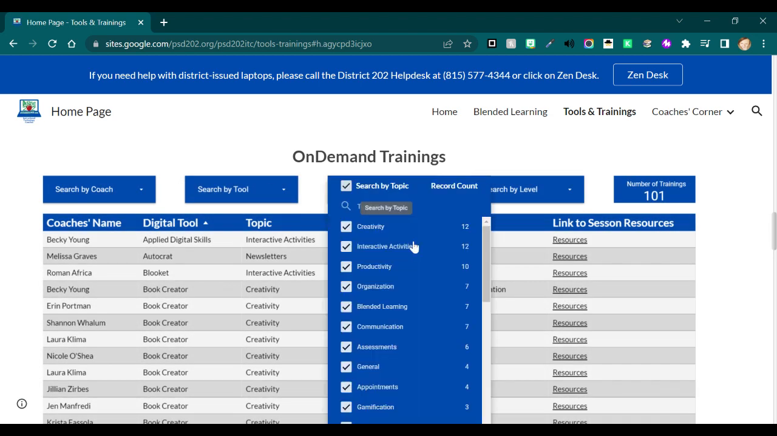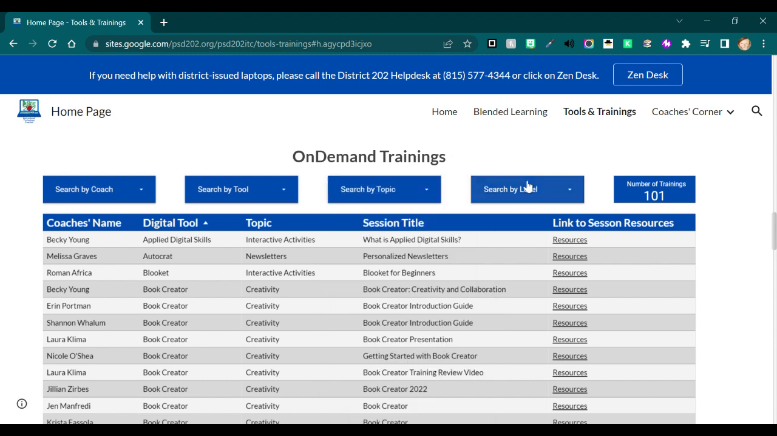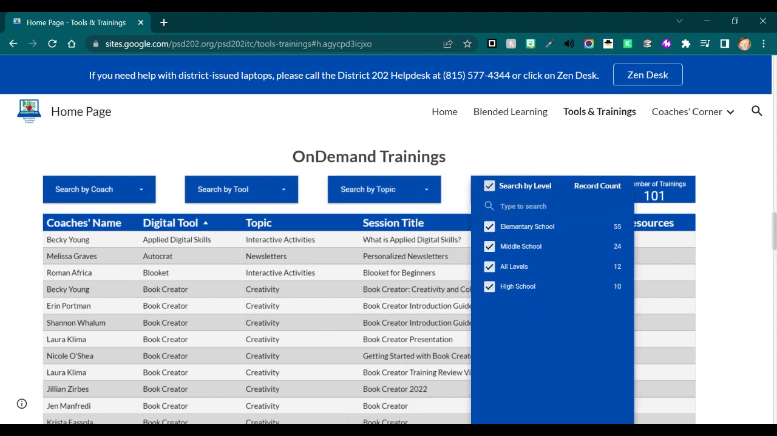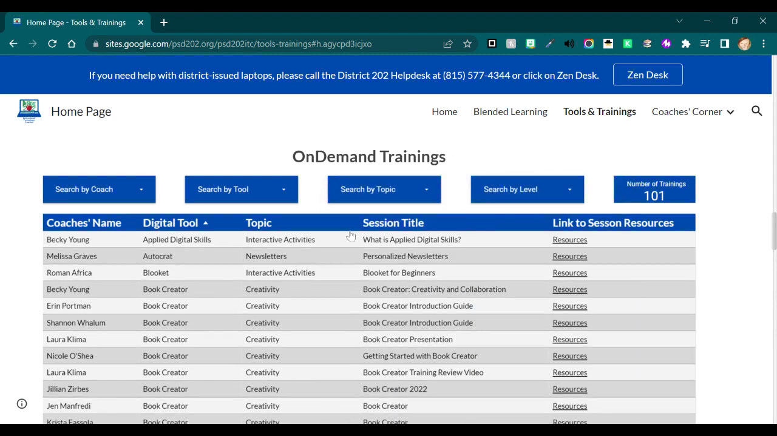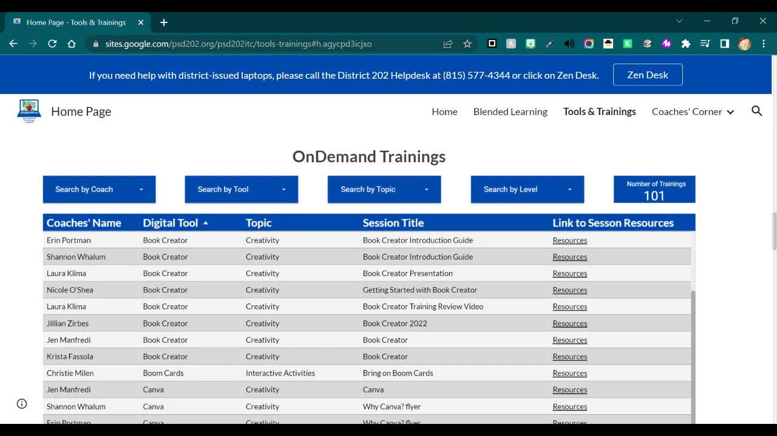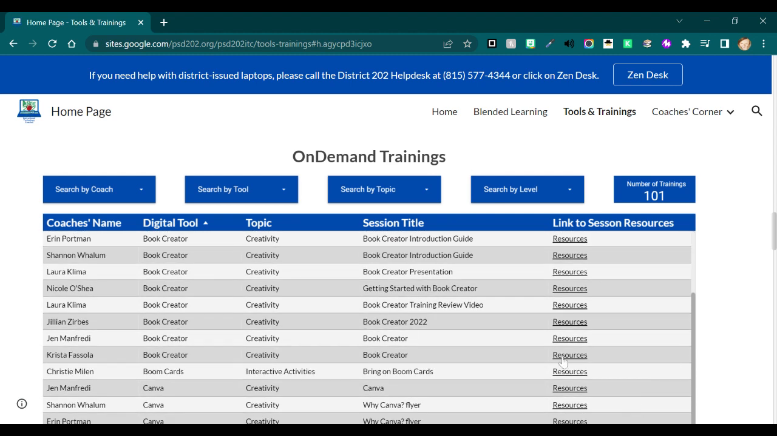You can search by different topics. You can search by level. And when you go through here, as you're picking one, you just click on the link for the resources and you have access to it.